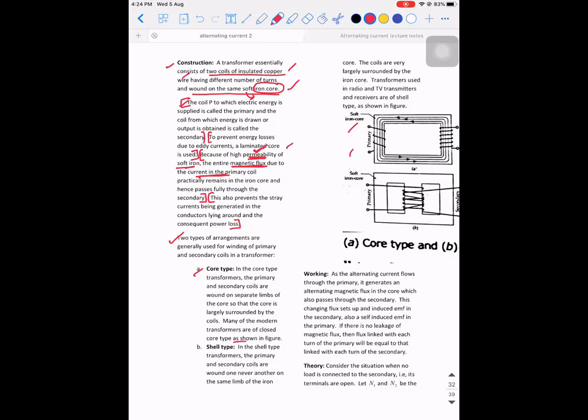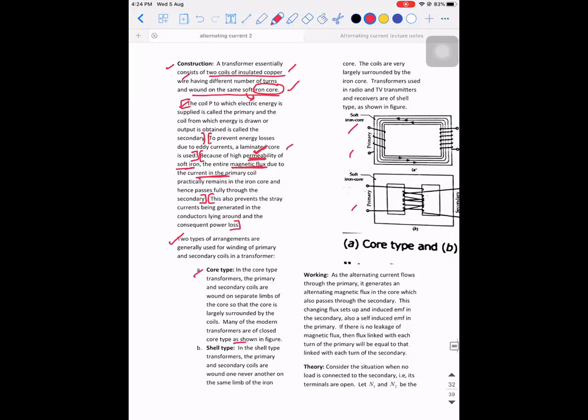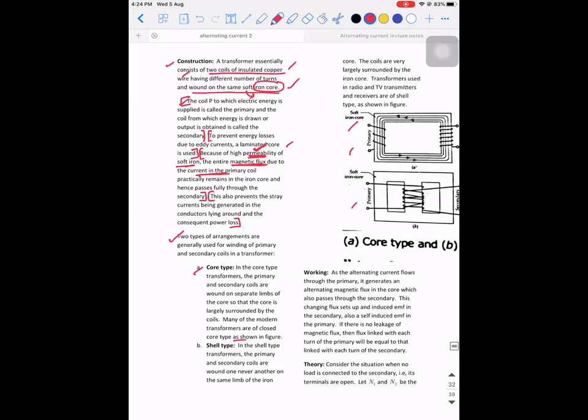Okay, next is the shell type. This is a shell type. In the shell type transformer, the primary and the secondary coils are wound one over the other on the same limb of the iron. So the coils are very largely surrounded by the iron core. Transformers used in radio, TV transmitters and receivers are shell type. Okay. So generally they will not ask you which type of core or arrangement is used here. Don't worry about it. It is only for your knowledge.